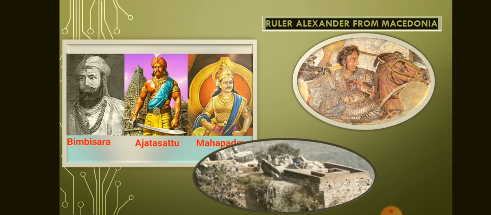More than 2300 years ago, a ruler named Alexander, who lived in Macedonia in Europe, wanted to become a world conqueror. Of course, he didn't conquer the world but did conquer parts of Egypt and West Asia and came to the Indian subcontinent, reaching up to the banks of the Beas. When he wanted to march further eastwards, his soldiers refused. They were scared as they had heard that the rulers of India had vast armies of foot soldiers, chariots, and elephants.